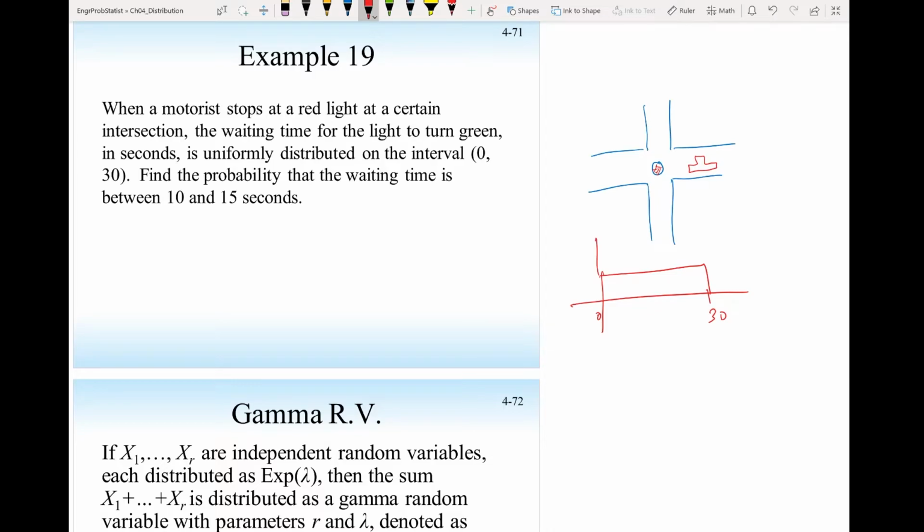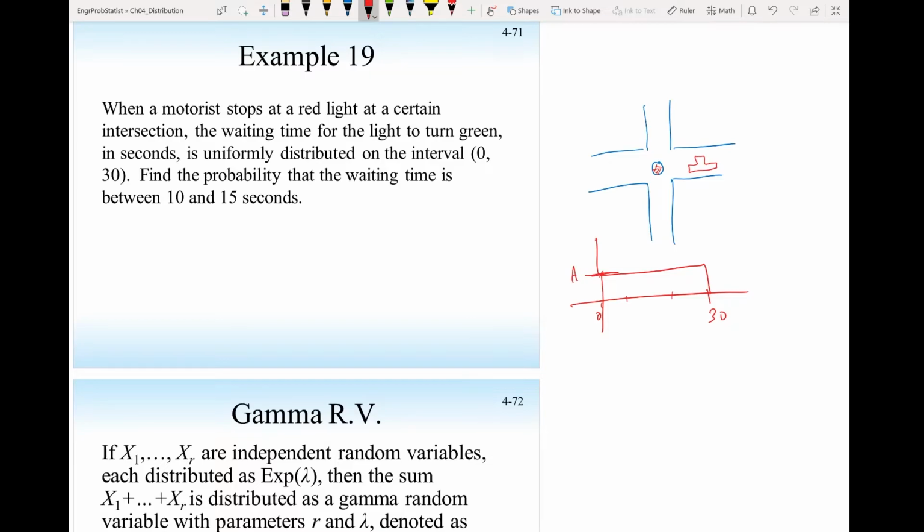That means there is a chance that when I come to the intersection, the light is green. So the waiting time will be 0. I won't wait. And there is a chance that I'm out of luck. Just as I came to the intersection, it turned red. Then I have to wait the whole 30 seconds until it turns green again. And the probability that I wait 0 or 10 seconds or 20 seconds or 30 seconds is the same. So it looks like a uniform distribution.